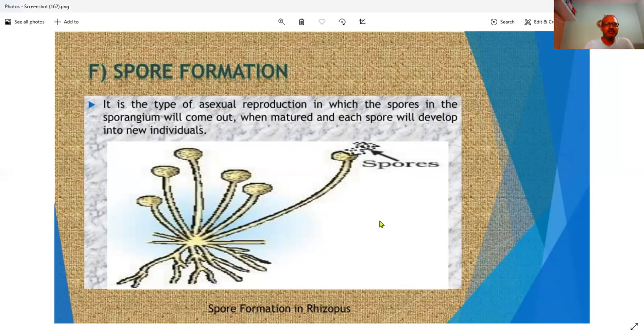So today we finish the class. That is the asexual reproduction we discussed today. In the next class we will focus on sexual reproduction. If you have any doubts or comments, you can put them. Online doubts are also getting cleared. If you put your doubts on the website, we can clear them. There is one question you can write in your notebook: explain different types of asexual reproduction.